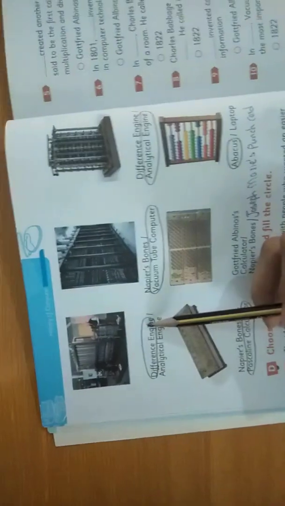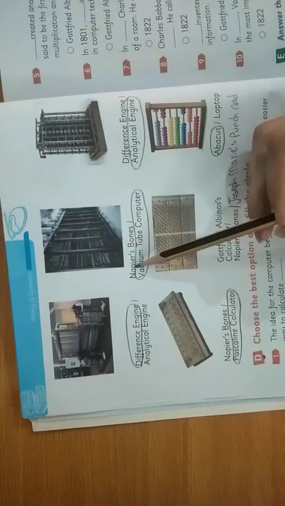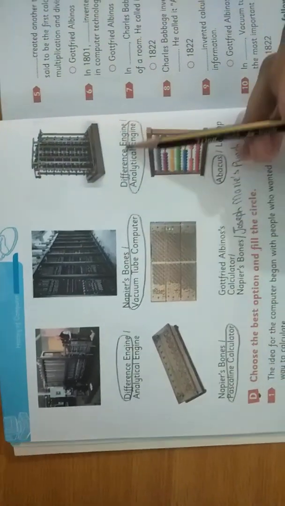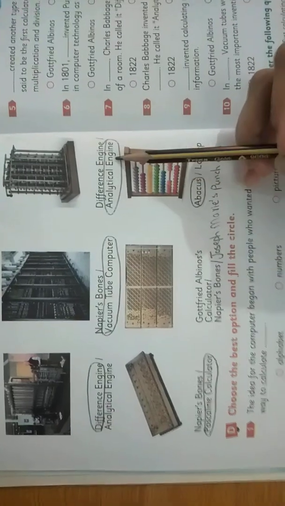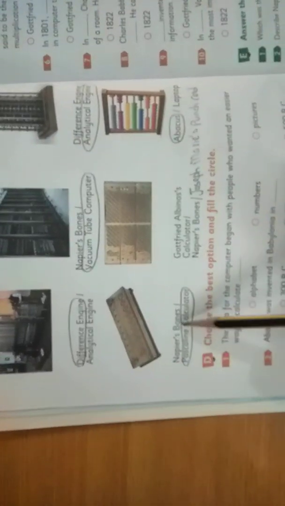Move to next page, page number 8. Difference engine or analytic engine. Difference engine. Next one, Napier bones or vacuum tube computer. It is vacuum tube computer. Difference engine or analytical engine. Analytical engine. Napier bones or Pascaline calculator. It is Pascaline calculator.